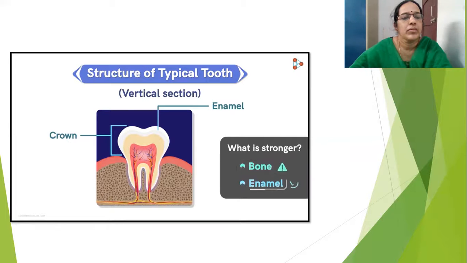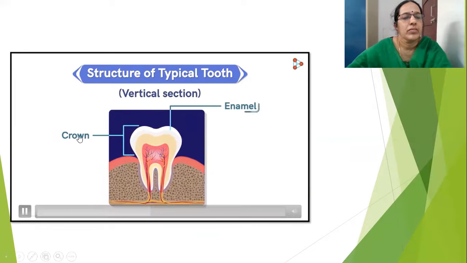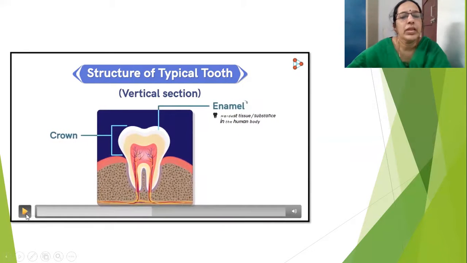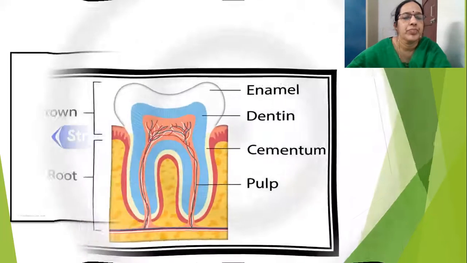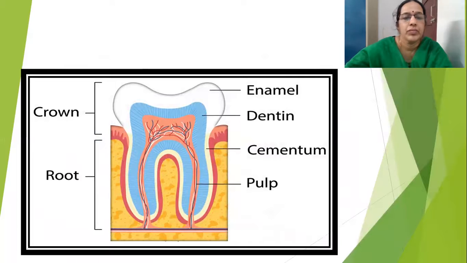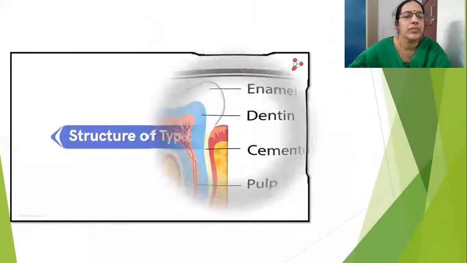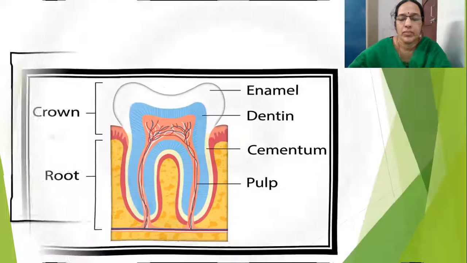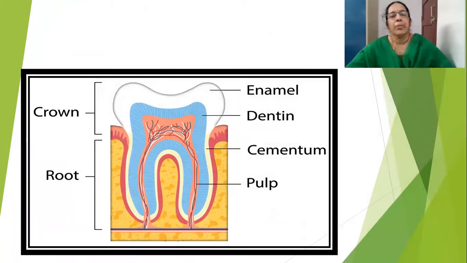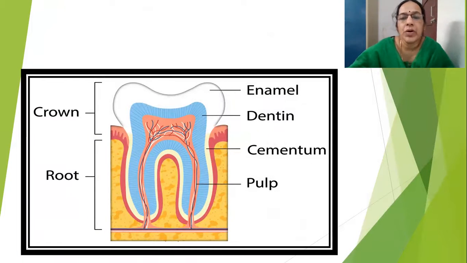It's actually the enamel. Yes, enamel is the hardest tissue. Enamel is the hardest part of our body. Okay, harder than bone. So underline that word in the textbook. Enamel is the hardest part of the body. So this is the enamel, and that is the hardest part of our body.